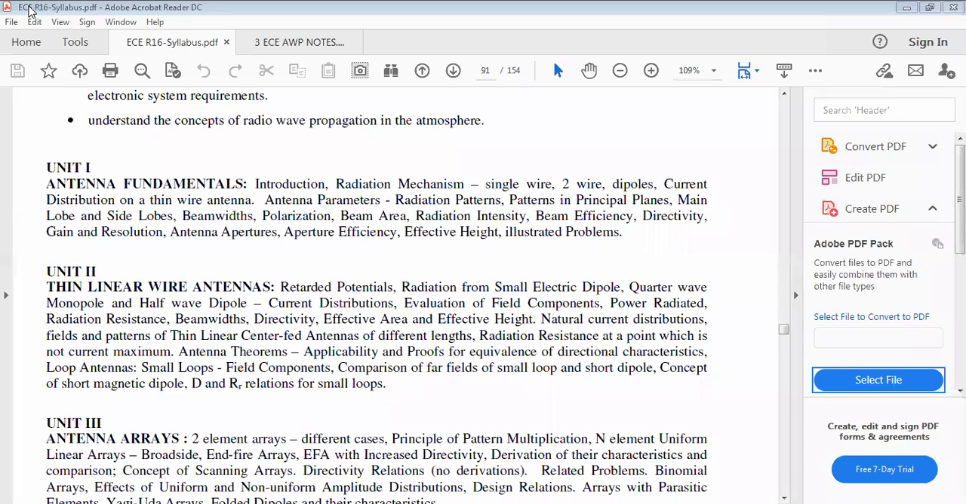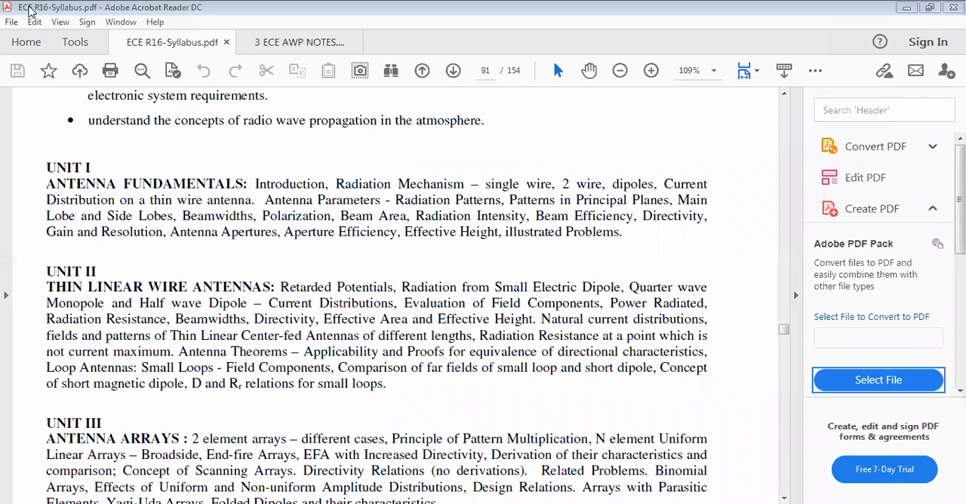You have to analyze from the title itself only. Antennas and wave propagation. Actually, antennas is one part and wave propagation is another part. In antennas, we have to discuss antenna fundamentals. What is meant by antenna? What are the characteristics of antenna? What are the properties of antenna? What are the fundamental characteristics? What are the different types of antennas? What are the different antenna arrays?